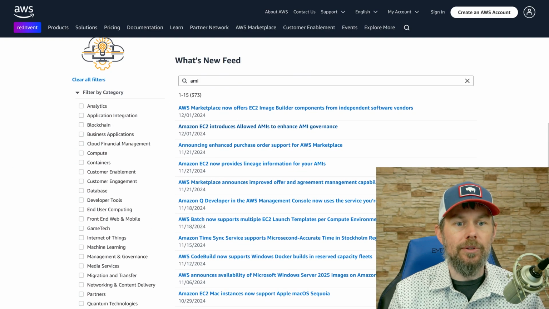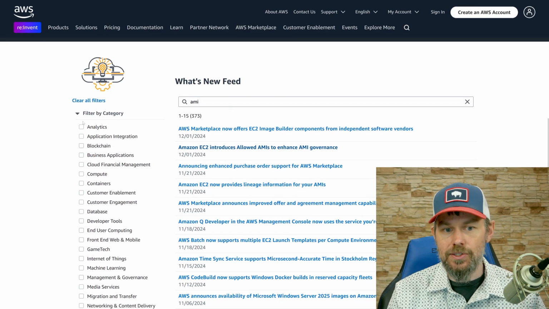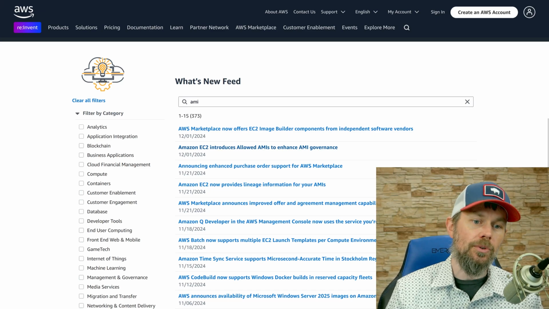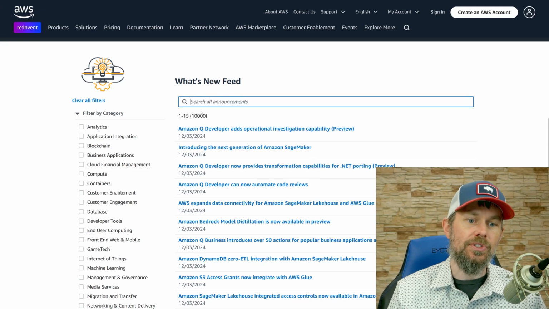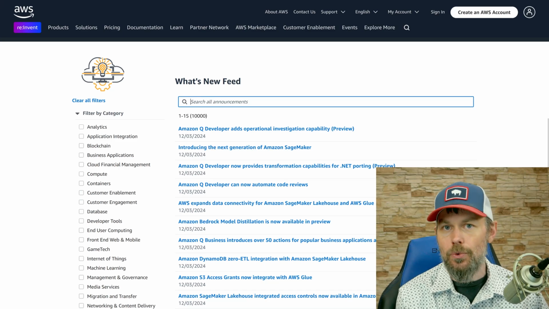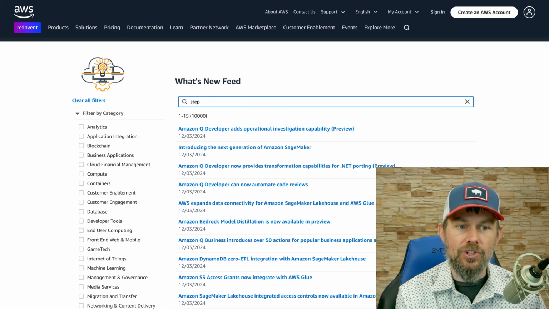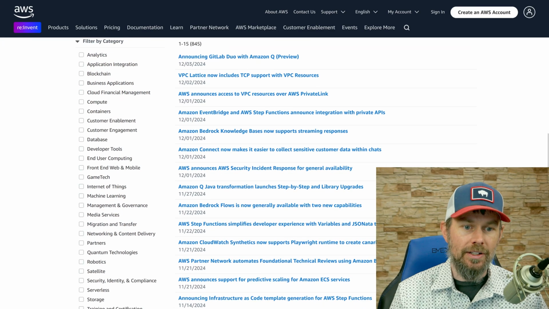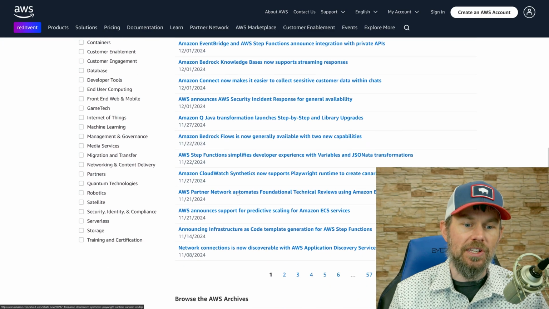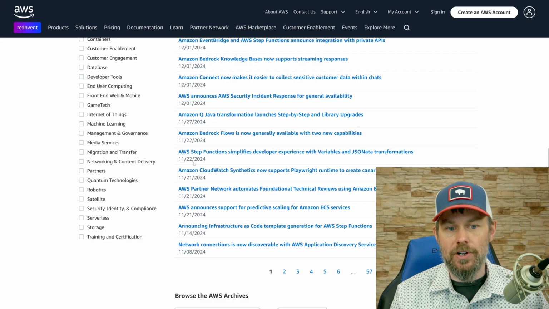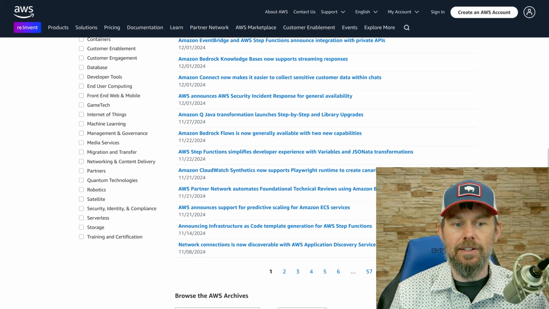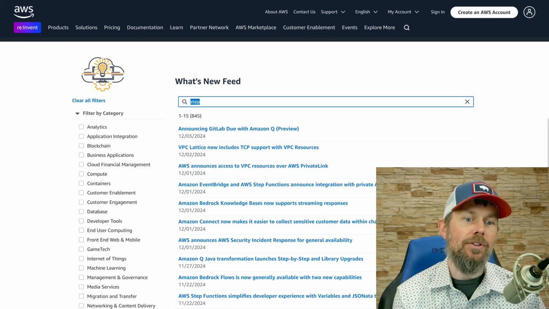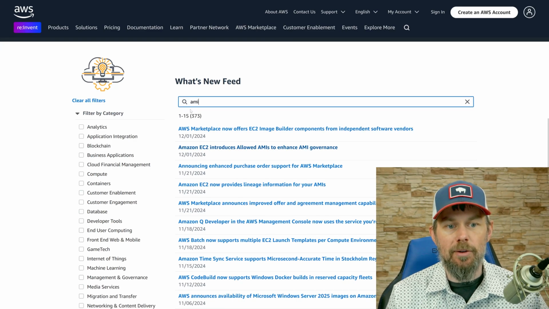And if you just scroll down a little bit here, you'll see this what's new feed. This is a chronological list of all the different features that have been released here. And you can actually just filter by keyword right here. So if you're looking for something around step functions, you could just search for step maybe and hit enter. And there's going to be a lot of other stuff mixed in here as well. But here's one on step functions that was announced back in November, just a week or two ago. And so what we're looking for is this allowed AMIs feature.